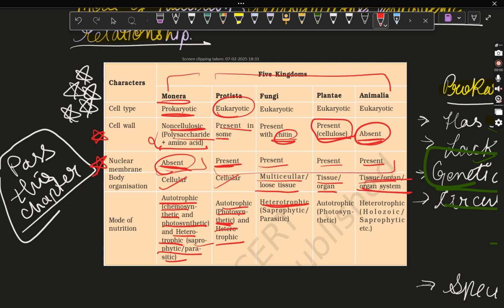Next is Plantae. Plantae is pure autotrophic and photosynthetic. They do not depend on chemicals or a host or a dead organism. They make their own food by photosynthesis.